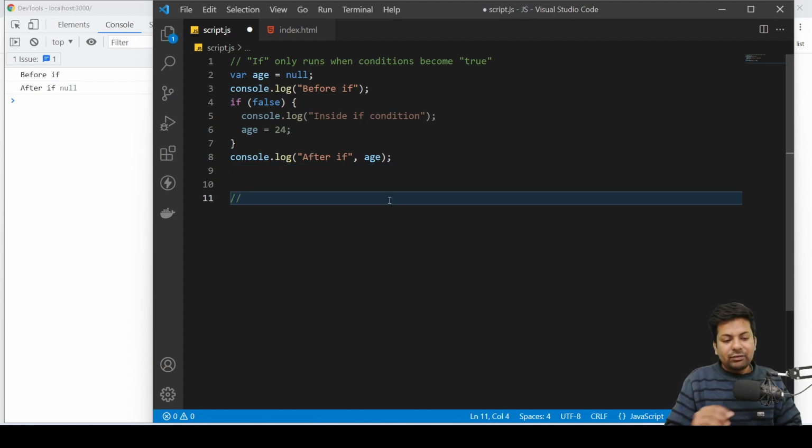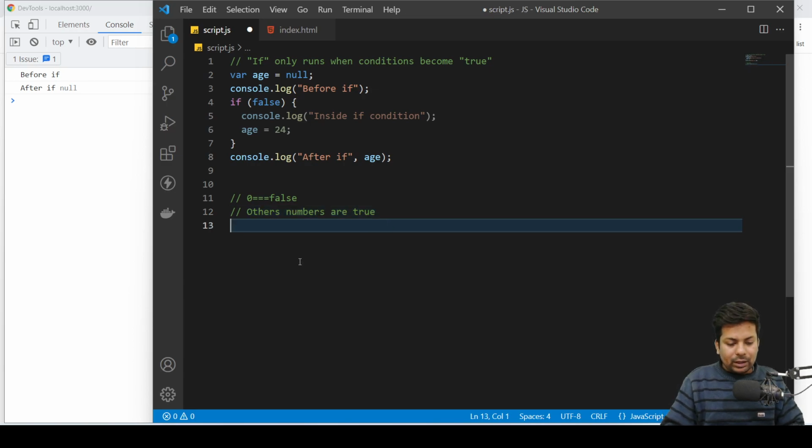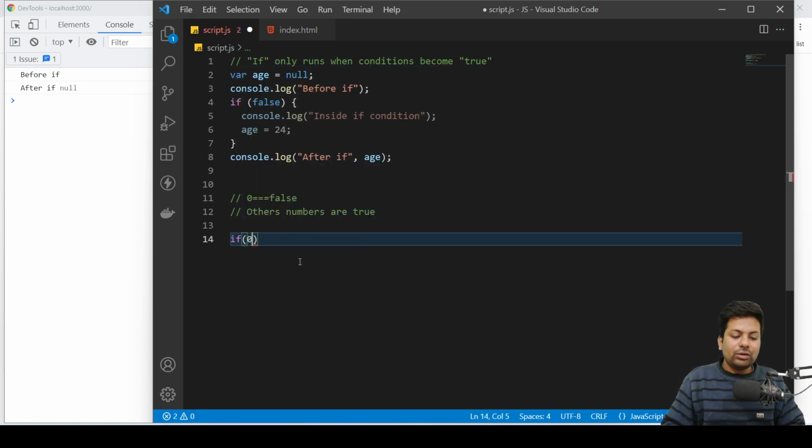Suppose you give numbers here. Suppose you give 0, it is always equal to false. Other numbers are true. Let me show you. In 99.99% of languages, 0 is false, and any other number is true.